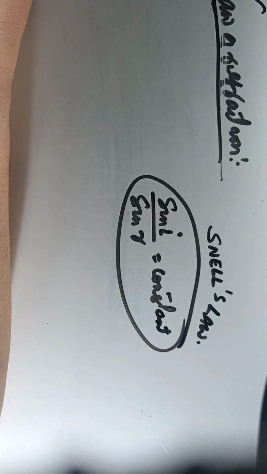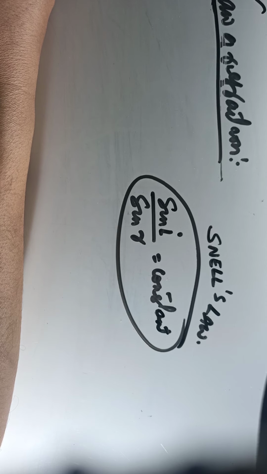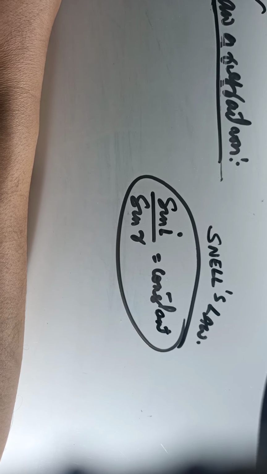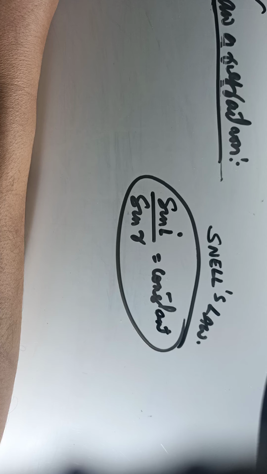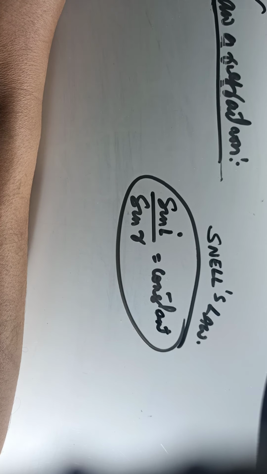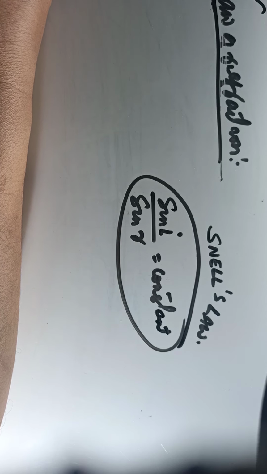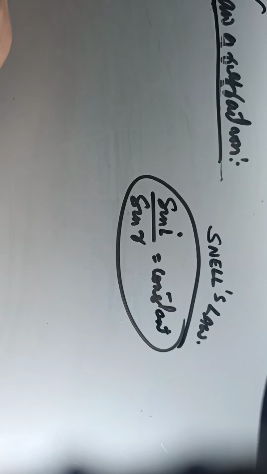Now, media or medium. So, what is it? It refers to those substances through which light can pass. Okay, medium, because light needs a medium to travel. So, air is a medium, water is a medium, right? So, the ratio of sine of angle of incidence to the sine of angle of refraction is constant.